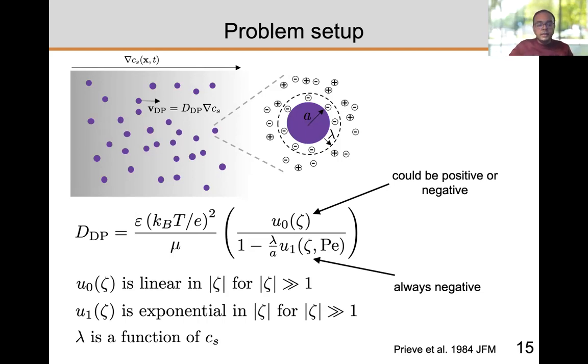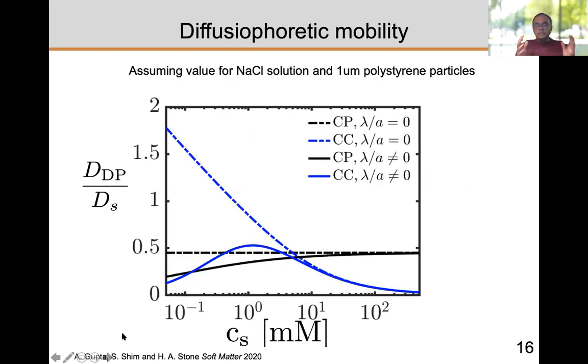And the other thing that we did in this problem was actually think about the surface charge condition, that the particles can be constant potential or constant charge, and if they're constant charge, their zeta potential will also depend on concentration. So their zeta can also depend on the concentration of the solute. So this is what the results look like.